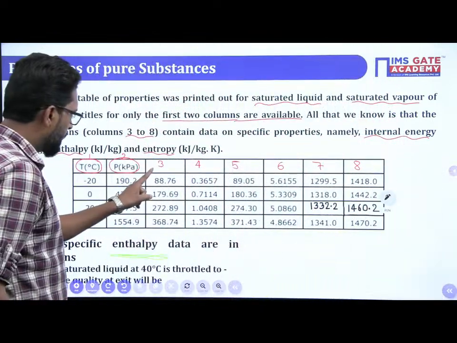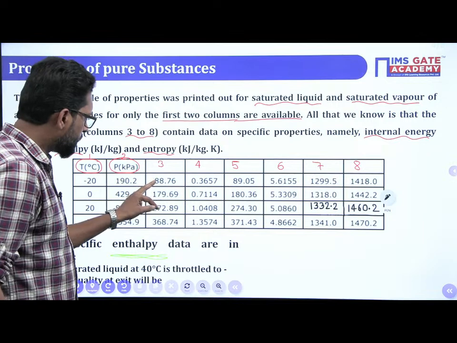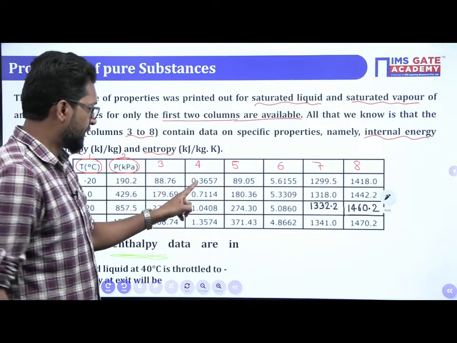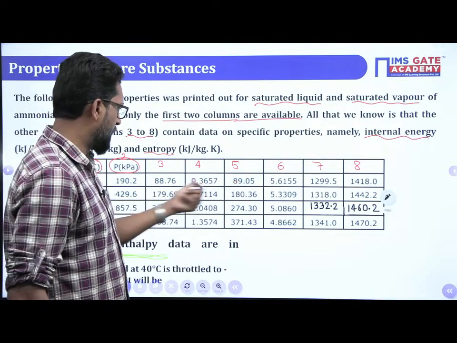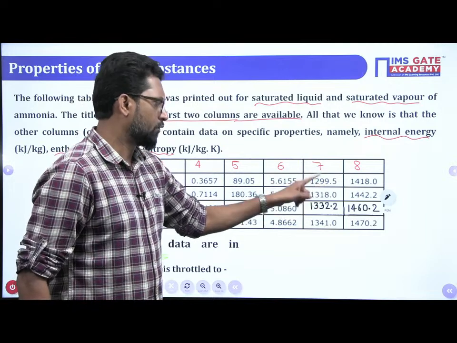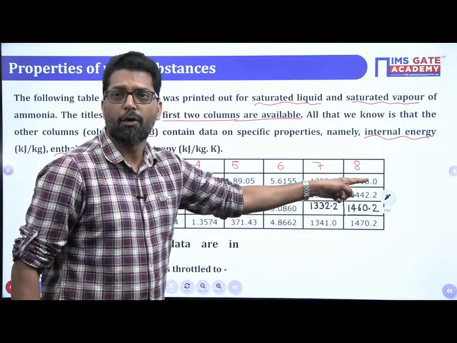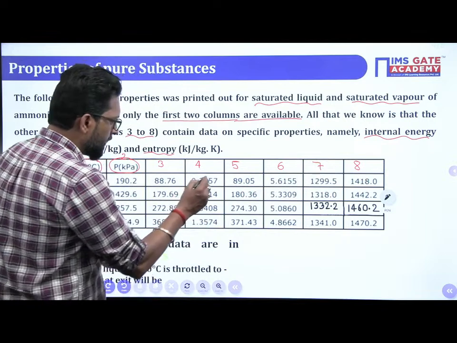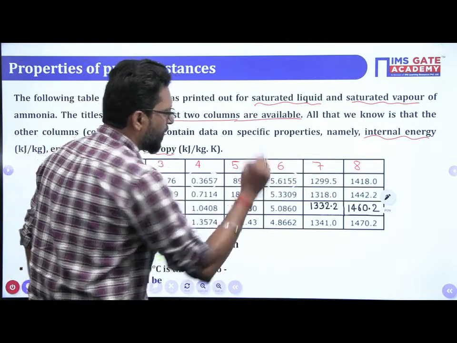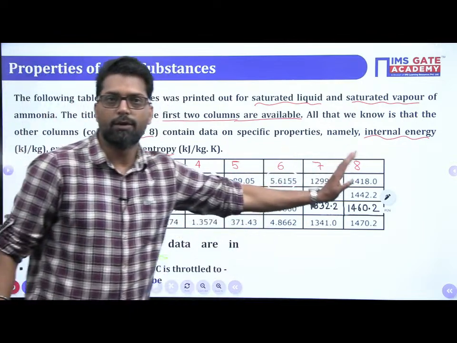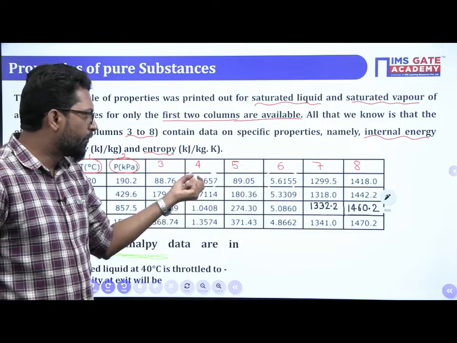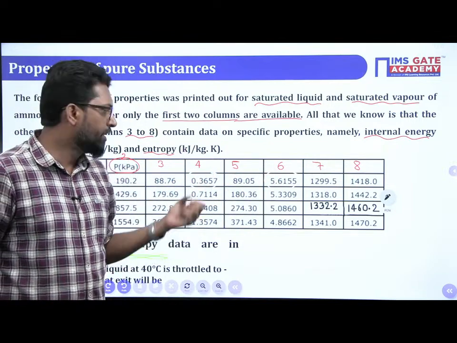Take any one. With respect to this one, this is 88 approximately. This is 0.36. This is 89. These two are approximately the same. Then 1200, 1200. This is 1400 approximately. So in this table, columns 4 and 6 have the minimum value, compared to all other columns. The minimum value is in column 4.